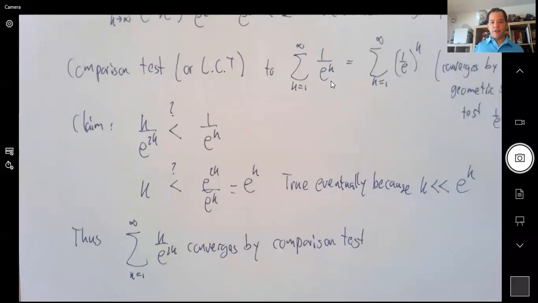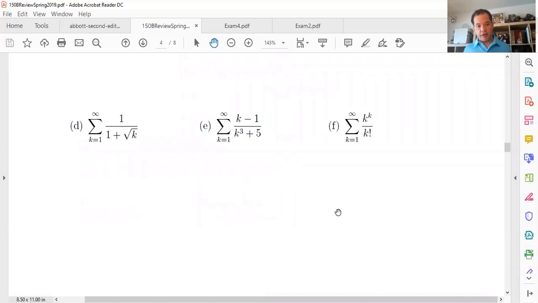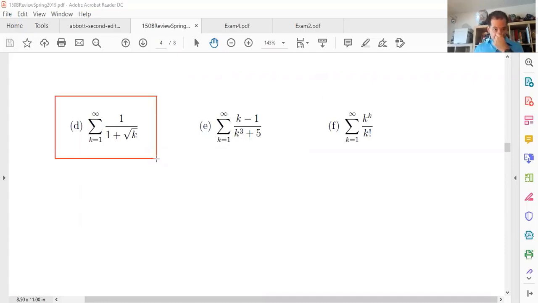Let's take a look at the others. The next page. So how about these ones here? Let's see. What do you think? Let's start with this one, D. What do we think about D? Should be easy. Should be straightforward.